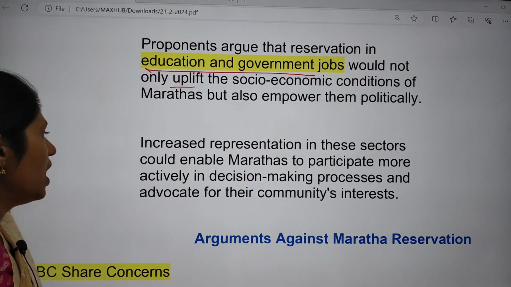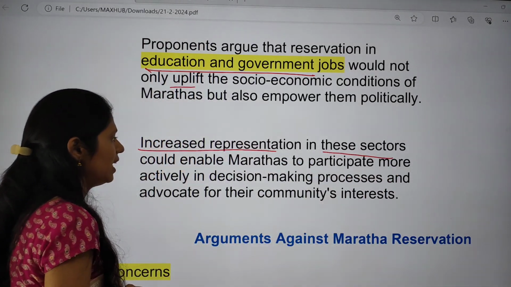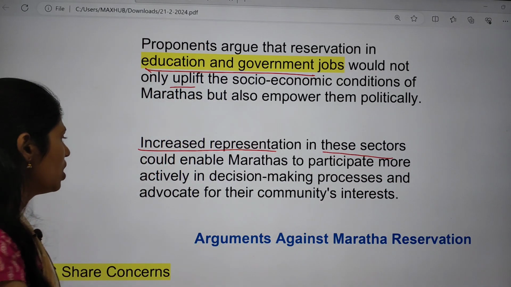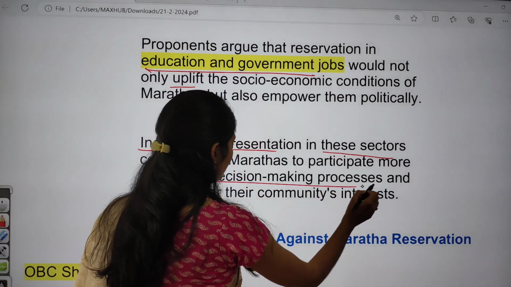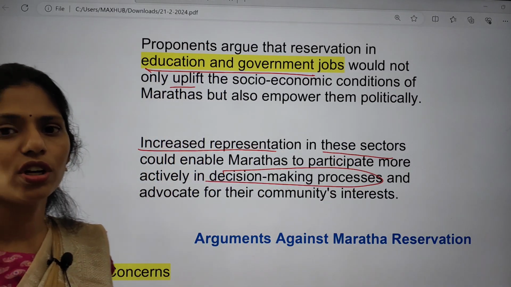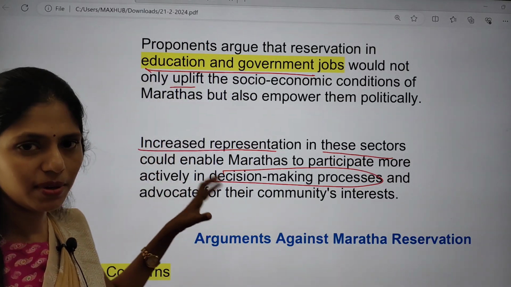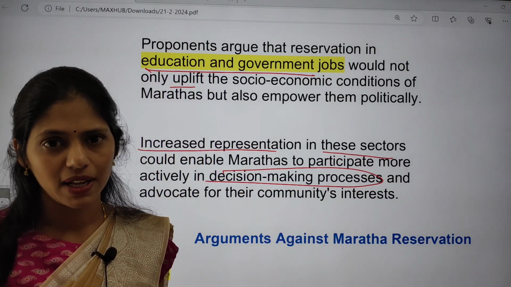Increased representation in these sectors could enable Marathas to participate more actively in decision making, and that will help promote their community interests as well. So these are the arguments in favor of the Maratha reservation.